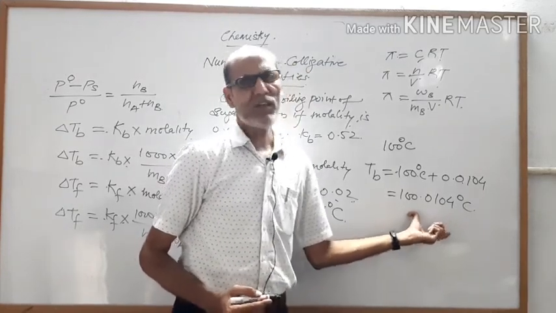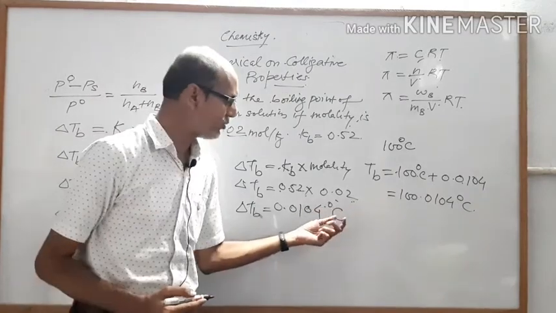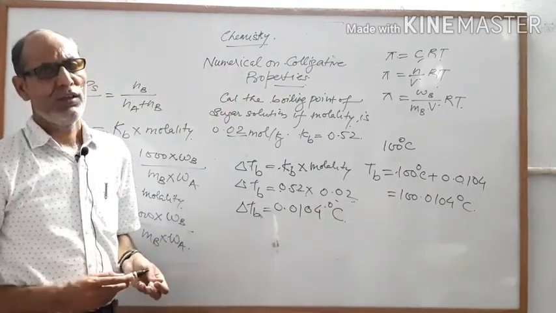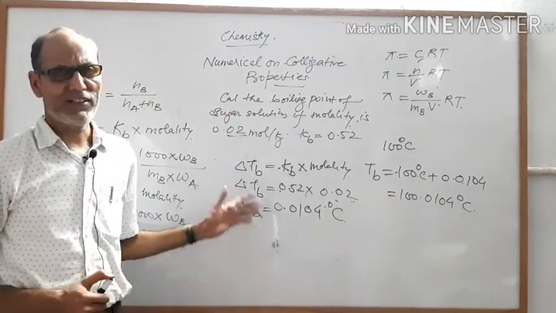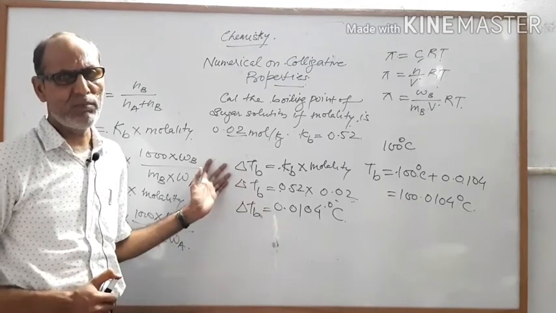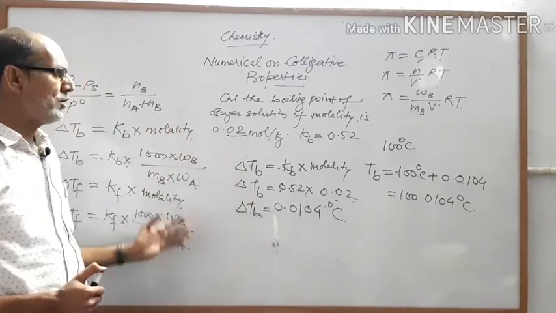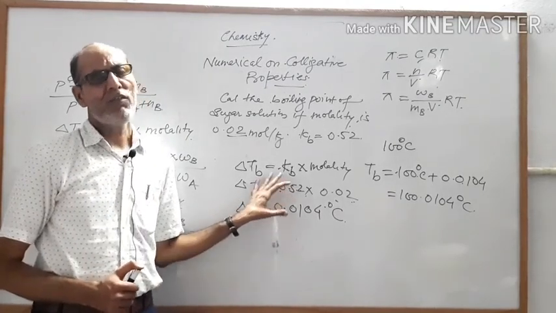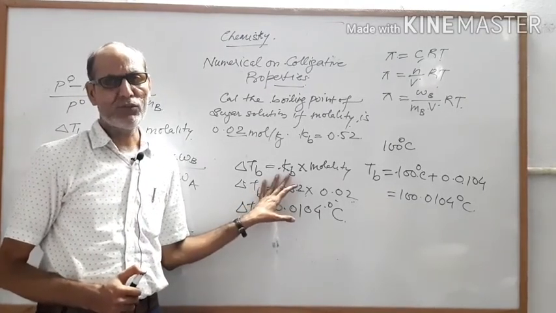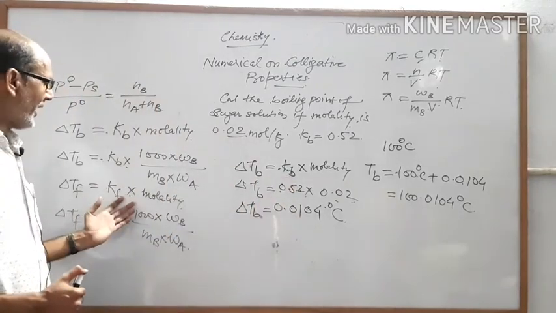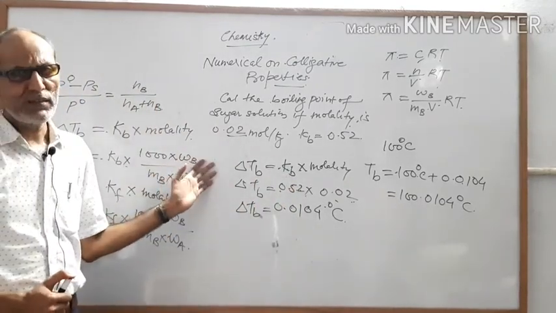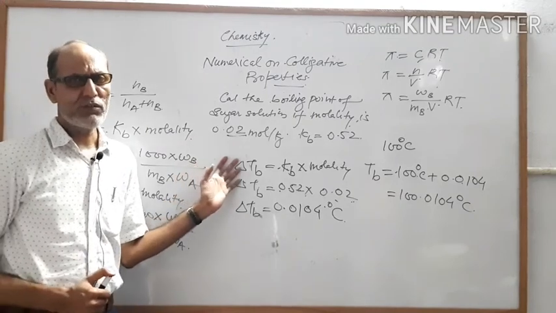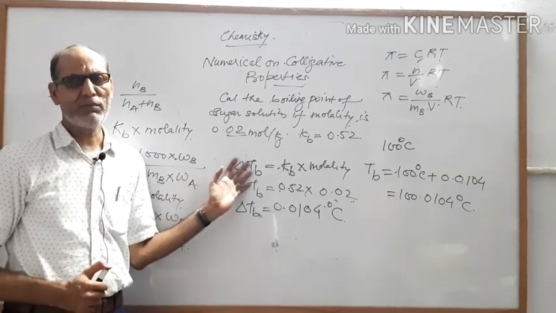I think student you have got this numerical also, and now you have to send the numericals in my comment section if you are having any type of problem on these colligative properties. Dear student, you must know in the NCERT syllabus the Van't Hoff factor is removed, so we can't use I in this formula, but in competitions it will be helpful. So in the next video we will discuss the Van't Hoff factor. Goodbye, have a nice day.